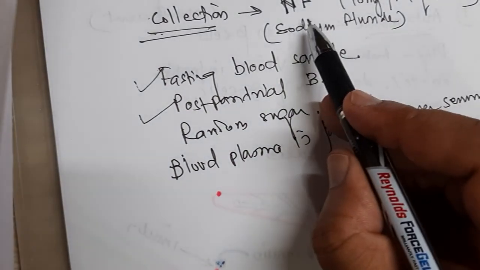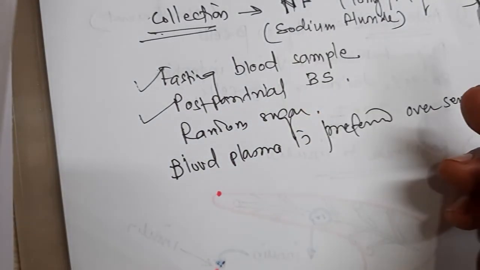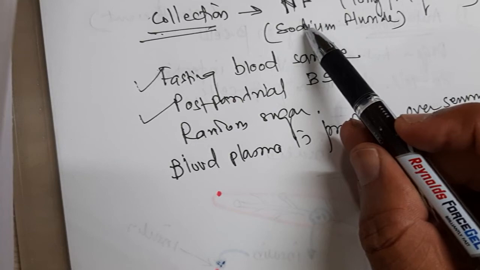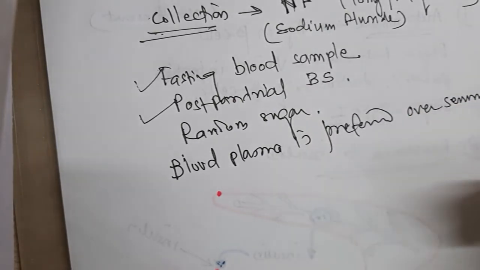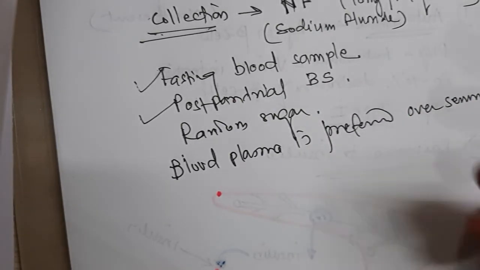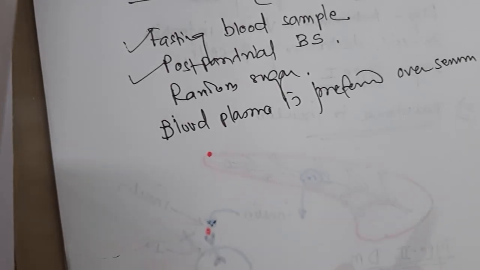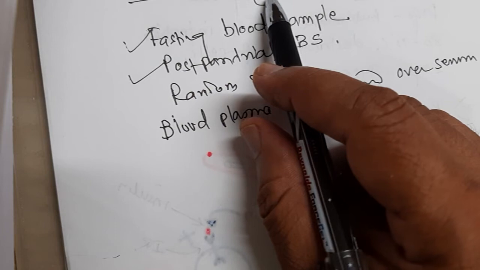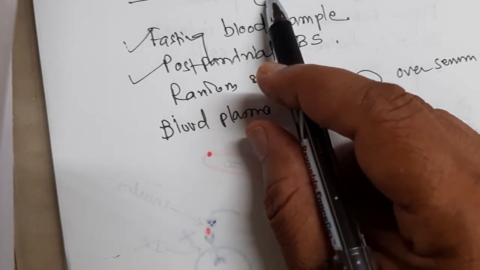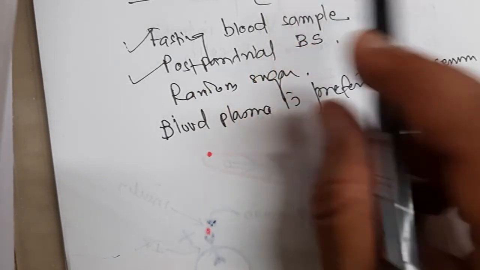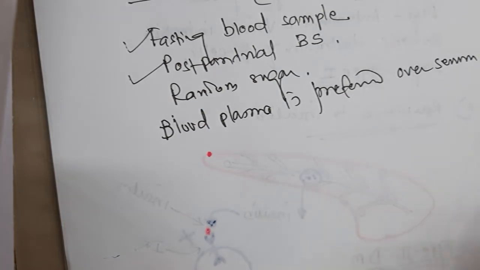Because if you are using the other anticoagulant, because the glycolysis continues, there is a reduction in the level of whatever you are estimating. So always you have to collect the blood sample to get the plasma in a sodium fluoride bulb.